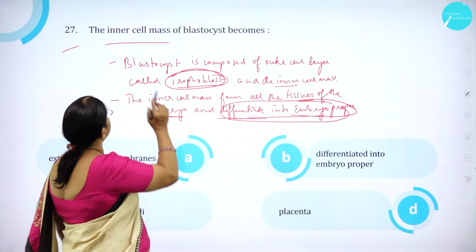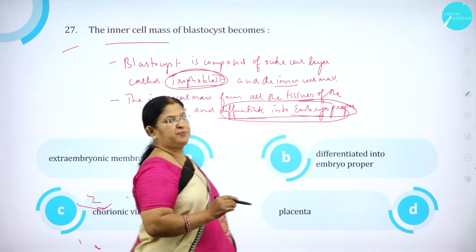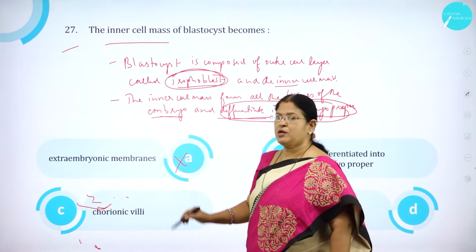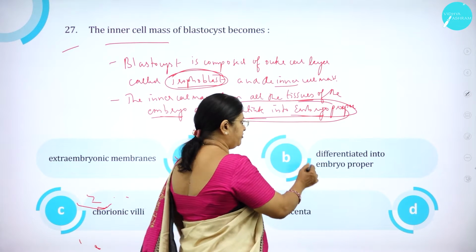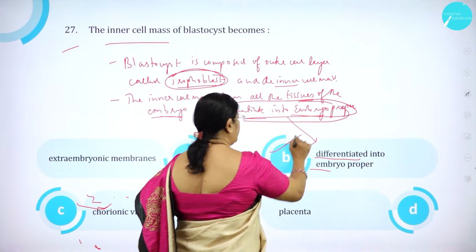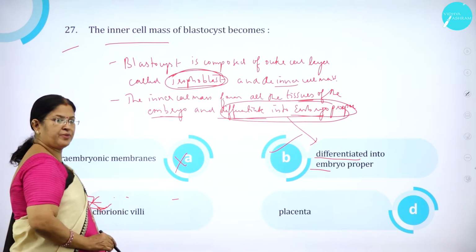Embryo proper. So the inner cell mass of blastocyst becomes option A, extraembryonic membranes, wrong. Option B, differentiate into embryo proper, correct. Chorionic villi, wrong.